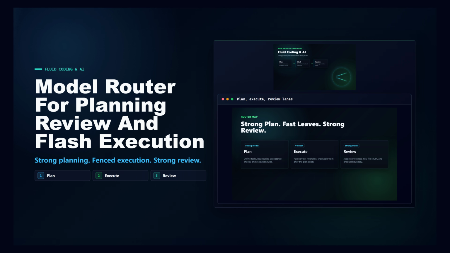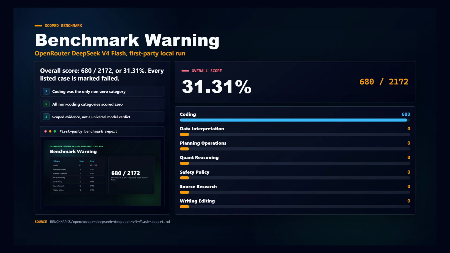Fluid Coding and AI. Today, we are building the model router I would actually trust for coding agent work: a strong model for planning and review, DeepSeek V4 Flash for fenced execution, and a comparison against single model baselines that does not pretend one benchmark proves everything. Here is the warning label.